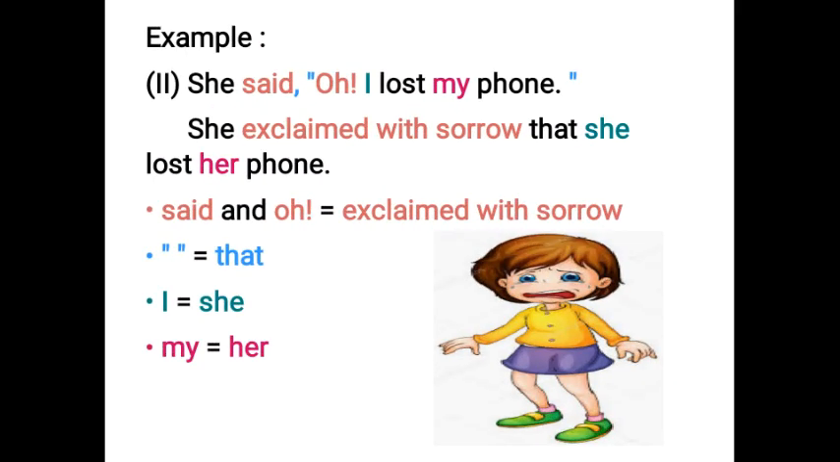Second example, she said, oh, I lost my phone. Here, when we change it into indirect speech, it will become, she exclaimed with sorrow that she had lost her phone. Here, we will write exclaimed with sorrow in place of said and inverted comma because oh is an exclamatory word that expresses sorrow, and she is expressing the feeling of sorrow. I changes to she because she is referring to herself. My changes to her because she is referring to herself.